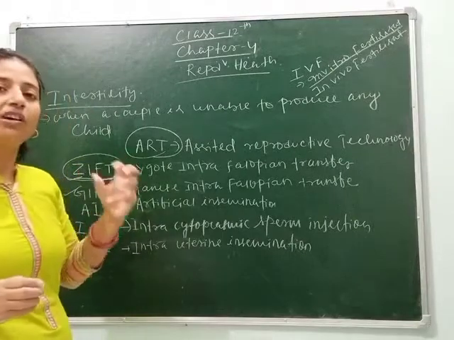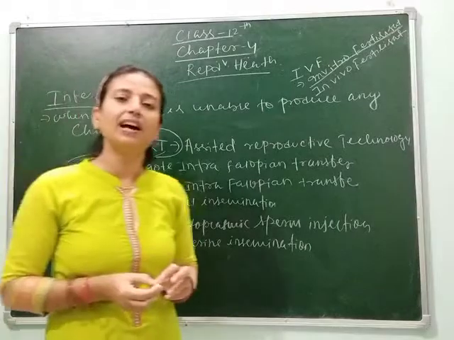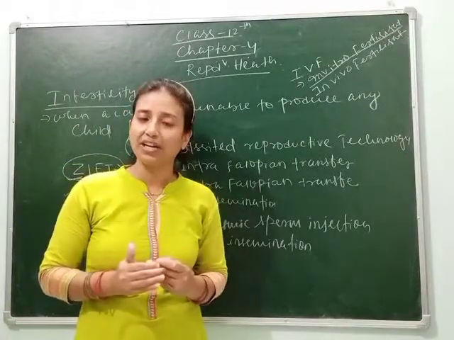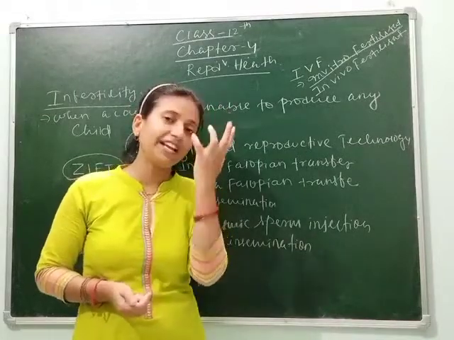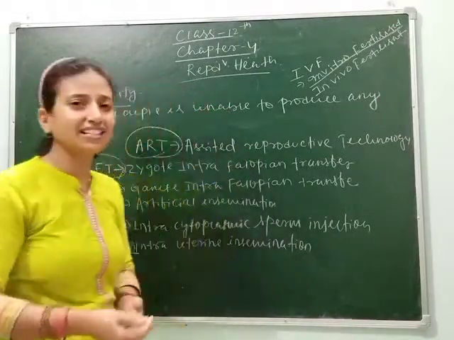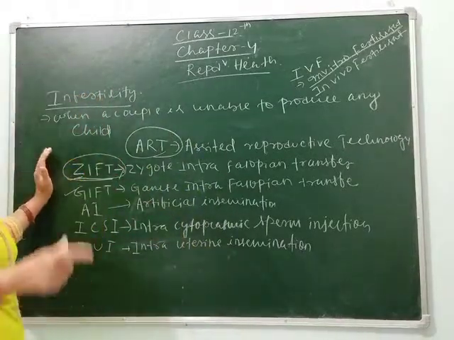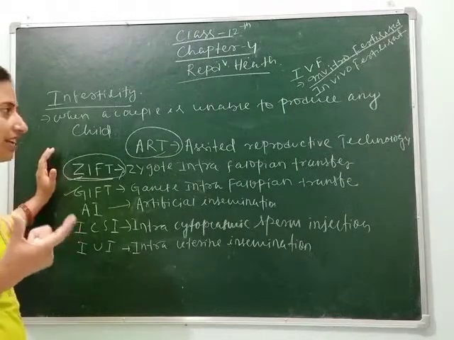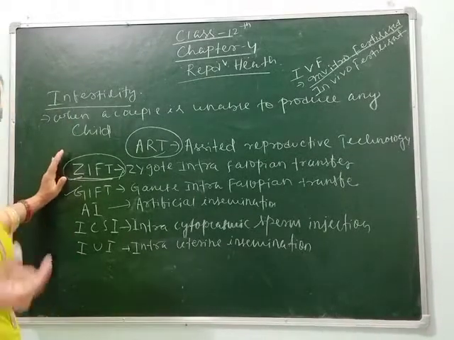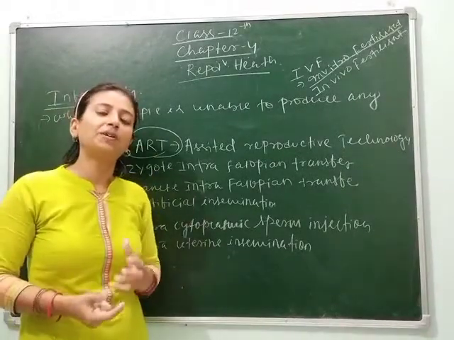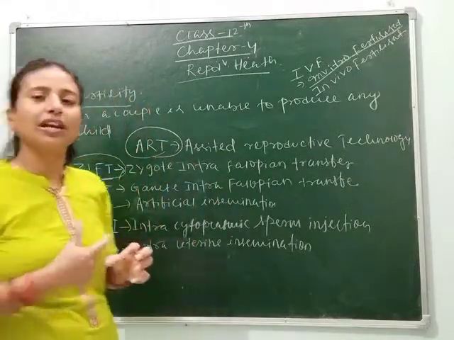So here, to overcome this problem, zygote intrafallopian transfer is done in the laboratory, which is called in vitro fertilization. Here the sperm is collected. Why? Suppose the insemination capacity of the male is low, meaning he can't inseminate properly in the female body, due to which although they use no protection during coitus, they still have no child. One solution is collecting the sperm from the male or from a healthy donor, and the ovum is also collected from the female.